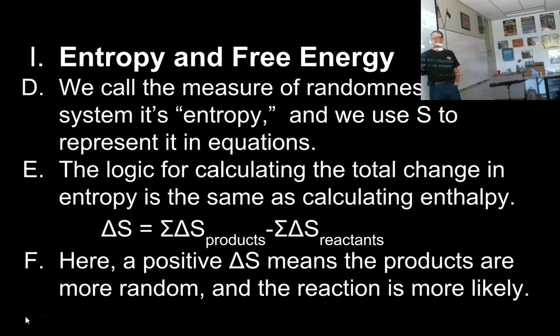More chaos, more randomness at the end of the reaction gives you a positive delta S term, which means the reaction is likely to happen. You're going from a smaller amount of chaos to a larger amount of chaos, smaller amount of randomness to a larger amount of randomness. So a positive delta S means the products are more random, and the reaction is more likely.